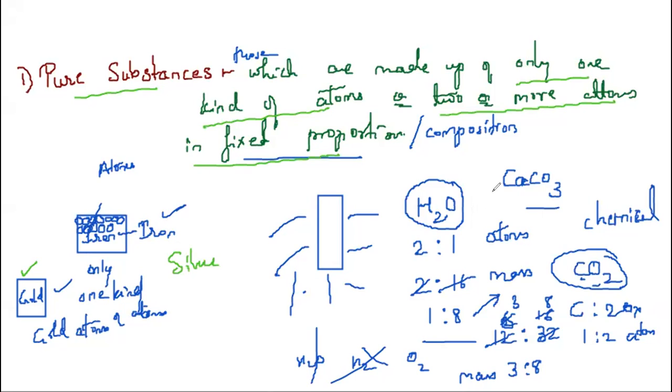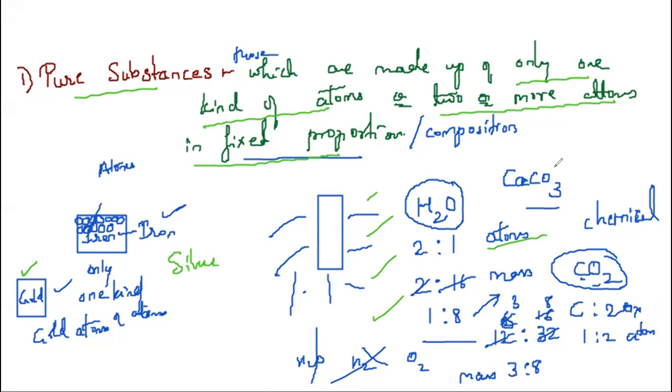Correct? And if they are made up of two or more different atoms, say H2O, their composition is fixed. 2:1 by atoms. The ratio doesn't change. You take any water, from the purifier, from the river, from the sea, from the ocean, it will still have composition H2O, 2 atoms of hydrogen and 1 atom of oxygen. This is by atoms. By mass, 2:16, that is 1:8.